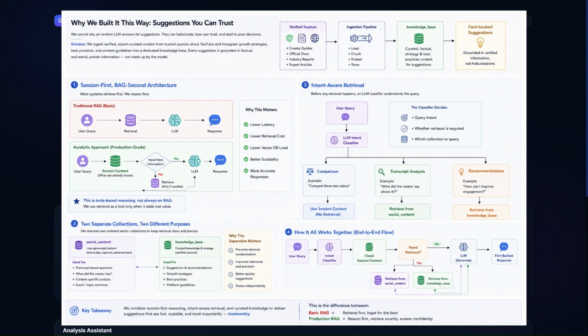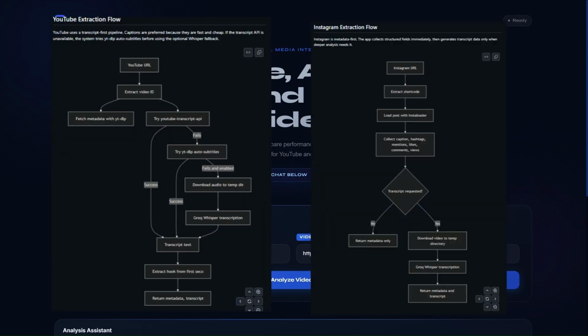I also implemented a few fallbacks for reliability purposes. Social media platforms are generally unreliable. The APIs may fail, the captions may disappear, the access methods may change. So we designed a fallback pipeline. For YouTube, as you can see in the figure, the primary API is YouTube transcript API, but the fallback is yt-dlp audio extraction followed by Groq for transcription. And for Instagram, metadata is extracted first. Transcription is generated only when deeper analysis is required. This approach reduces compute cost while still maintaining reliability. The system gracefully degrades instead of failing completely.